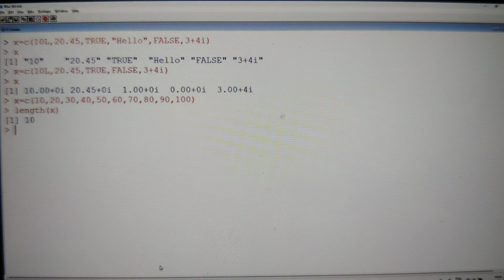Whenever you want to perform an operation, as I showed you previously, if you want to know what type of object it is, simply use typeof, which is a function. Now there is another function called length. If you want to find the number of elements, simply use the length function, guys. Very clearly it is saying that it is 10.